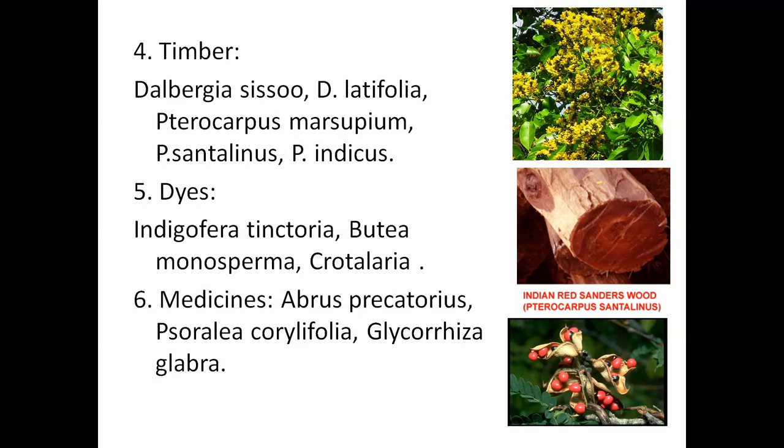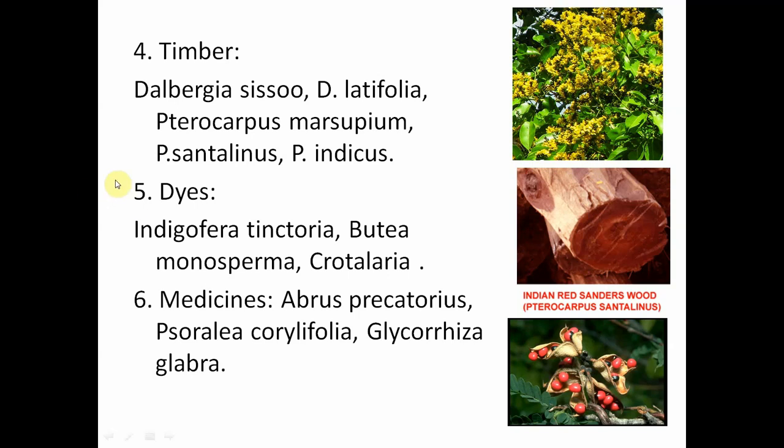From Butea monosperma, particularly from the floral buds, a fugitive orange to red dye is extracted. This dye is also used in sweets as a natural dye. And also Crotalaria striata produces a black dye. So these are all natural dyes which can be used in food materials also.